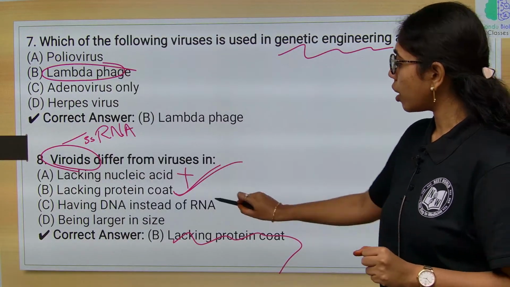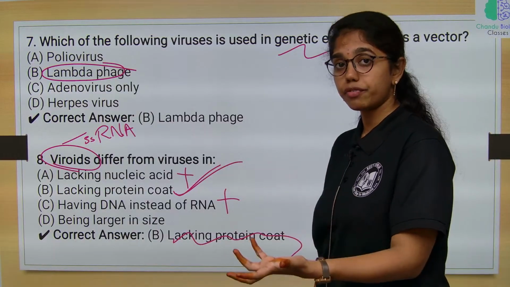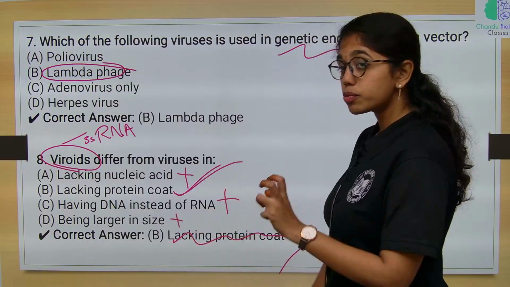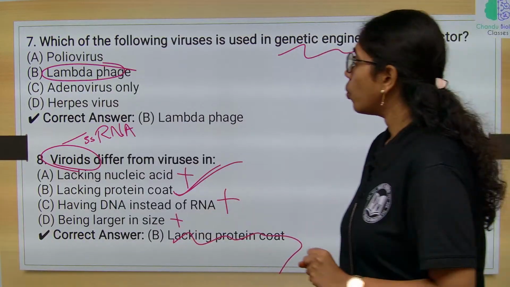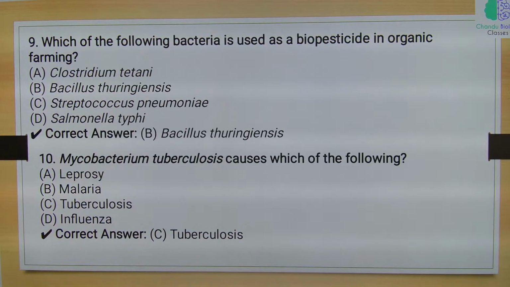Having DNA instead of RNA, no, they just have RNA because they mostly cause plant infections. Being larger in size, no, they are smaller in size when compared to viruses. And then this question,